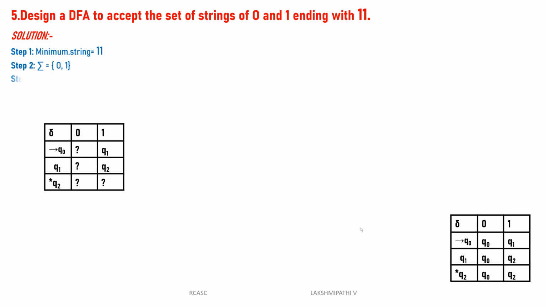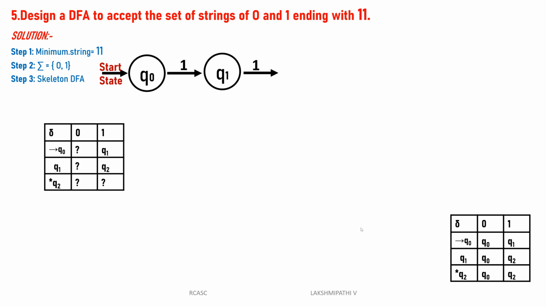Varun, you can see here the minimum string is 1, 1. Then sigma is 0, 1. When we go for writing the skeleton, we consider Q0 as the starting state. Q0 reads 1, it goes to Q1. Q1 reads 1, it goes to Q2. Q2 will be the final state. This is how we write a skeleton. It is very important. The skeleton is always for the minimum string. The minimum string is accepted.